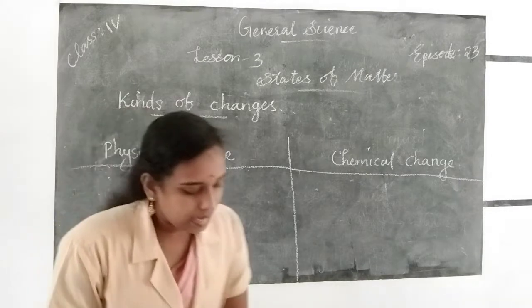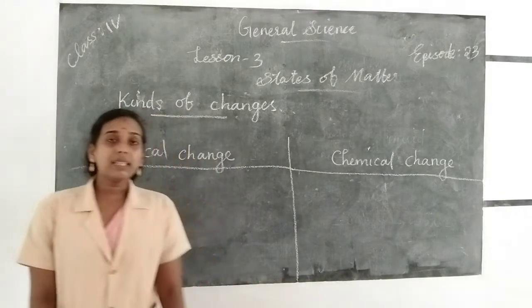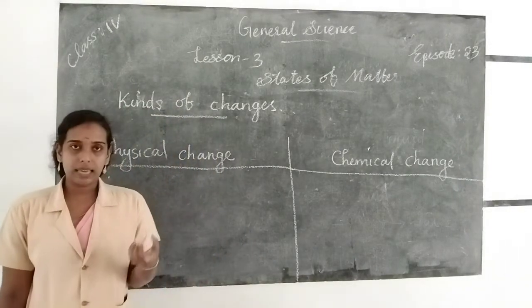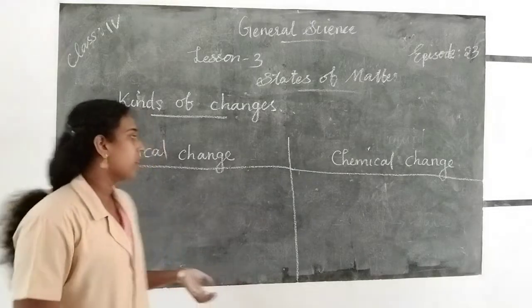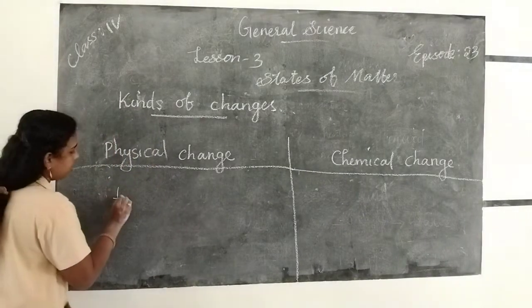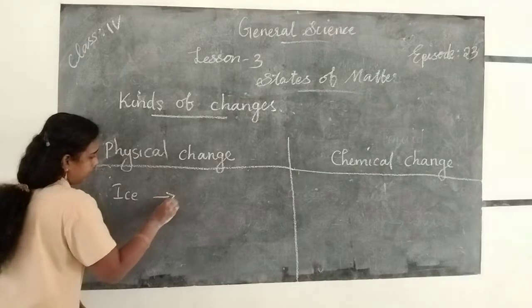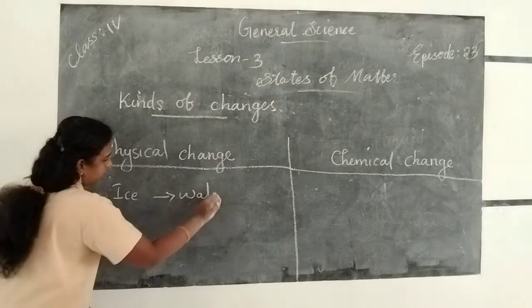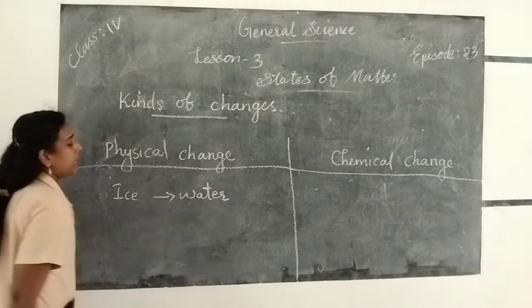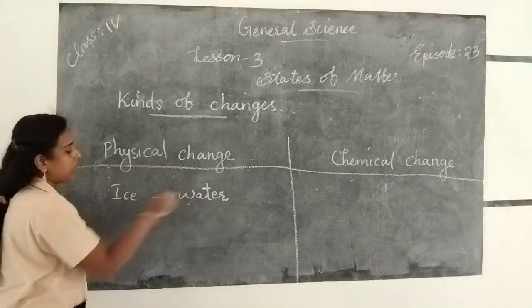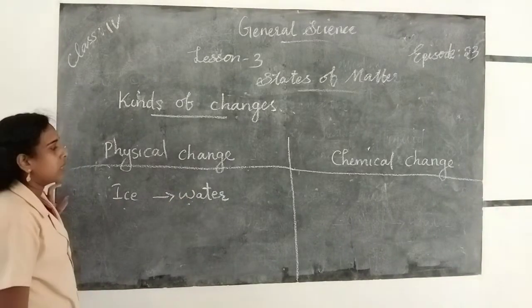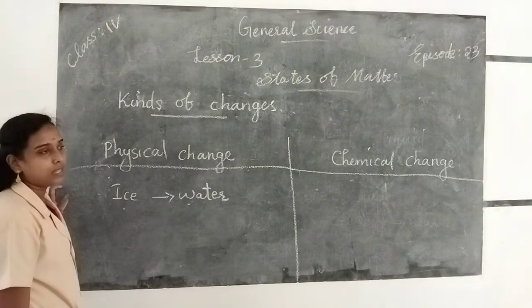So physical change is a reversible change, which means if we convert ice into water, then we can get water back into the state of ice. So it is called a reversible change.